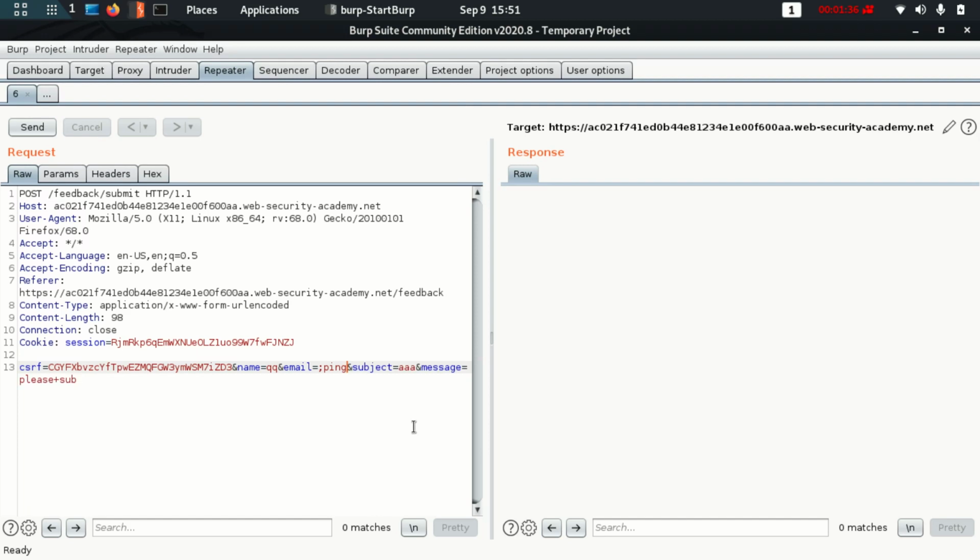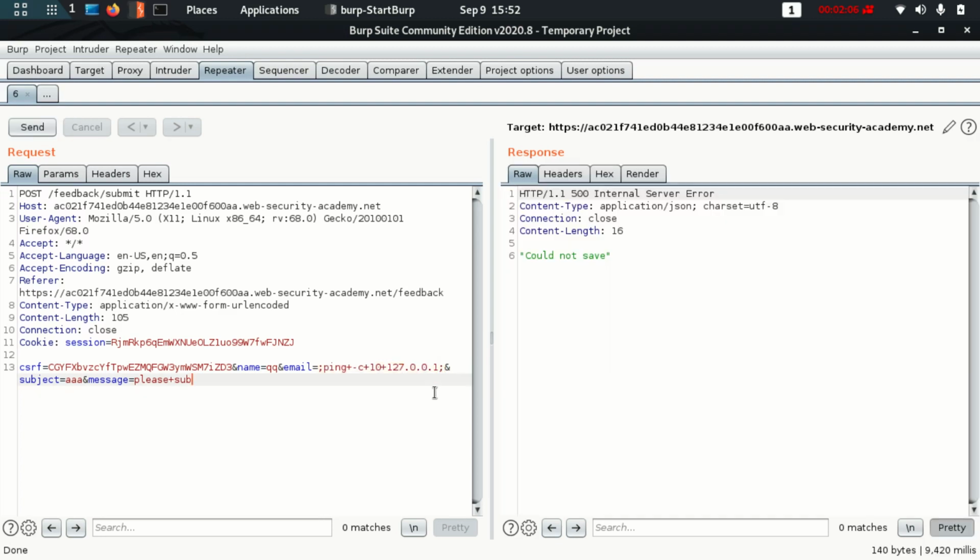Let's check whether this is working, which is the blind OS command injection via the ping command. So ping -c10 and then the IP. If you watch my previous video, you will know this is not a compulsory or necessary phase. This is just what I am doing to check if it is working or not. I'll show you before and after of what happened. Yeah, so it could not save, so it did not run.